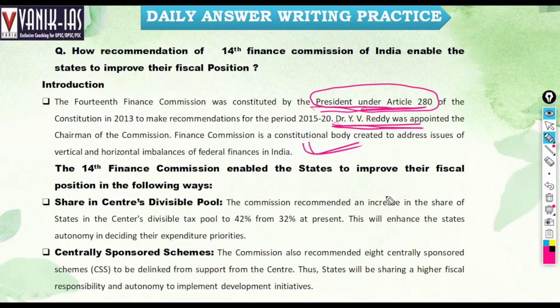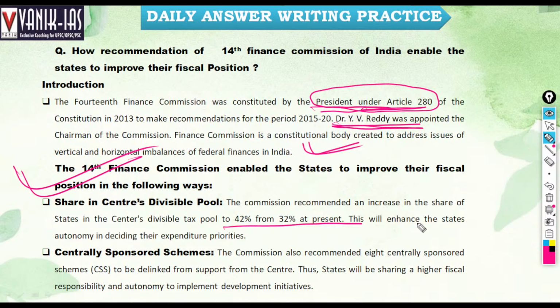Share in the center's divisible pool. The 14th Finance Commission recommended increasing the share of states in the center's divisible tax to 40% from 32%. This will enhance the states' autonomy in deciding expenditure priorities. Right, so it has increased. The 14th Finance Commission has increased the share of states from 32% to 42%.